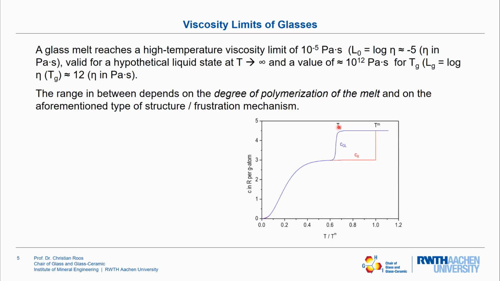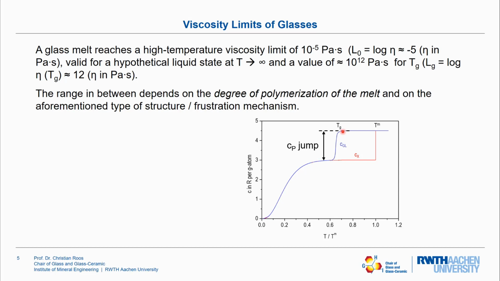Let's have a look at the heat capacity curve. When the melt crystallizes, the heat capacity changes instantly to the heat capacity of the respective crystal. When the melt is undercooled and a glass is formed, the heat capacity changes gradually to the heat capacity of the respective glass.